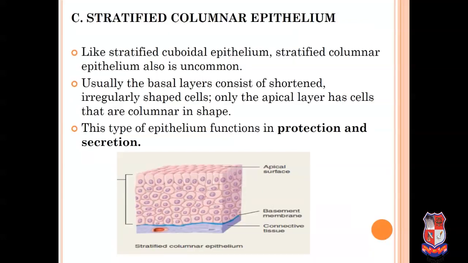Stratified columnar epithelium, like stratified cuboidal epithelium, is also uncommon, meaning it is seen rarely. Usually the basal layer consists of shortened, irregular shaped cells, and only apical layer cells are columnar in shape. The functions of this type of epithelium are protection and secretion.